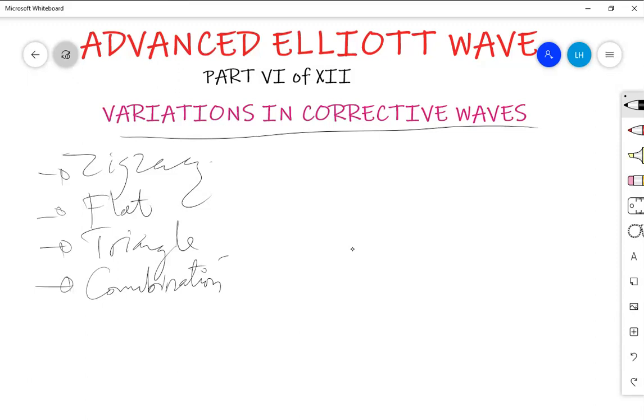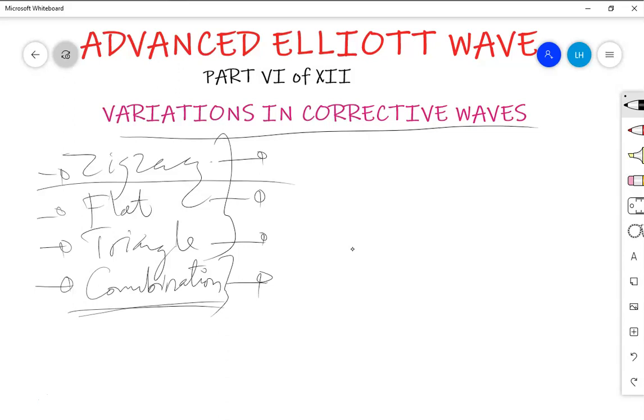Combination also can be a part of corrective waves, but this is very special. It combines maybe all of the 3 or anything else, but combination can also be put as a part of corrective waves. So we are going to cover one corrective wave after another.